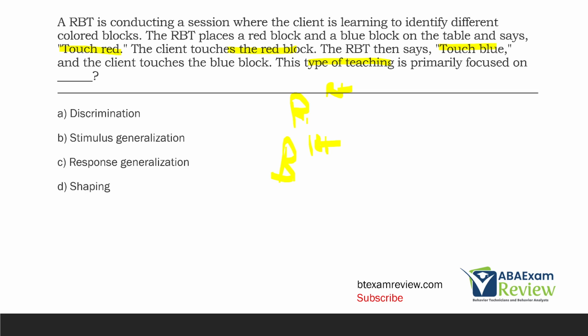So when you point at red and you successfully identify red, you're going to get reinforcement. If I say point at blue and you point at blue, you're going to get reinforcement. So this is discrimination training. It's not generalization, because the RBT isn't teaching this skill outside of a learning environment, or the skill is not occurring outside of the teaching environment. It's all happening in this one environment. So this is discrimination training. And then shaping would require some sort of approximations being taught, which is not occurring. So this type of teaching primarily focused on A, discrimination.